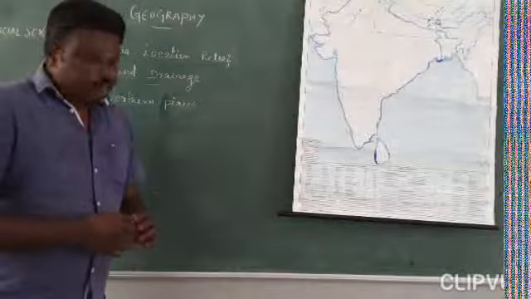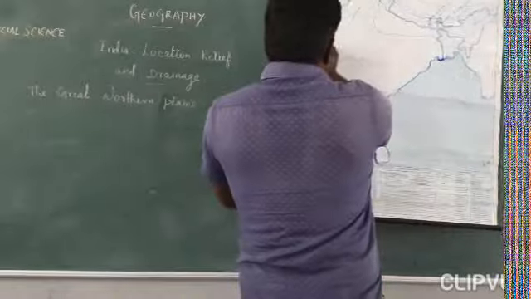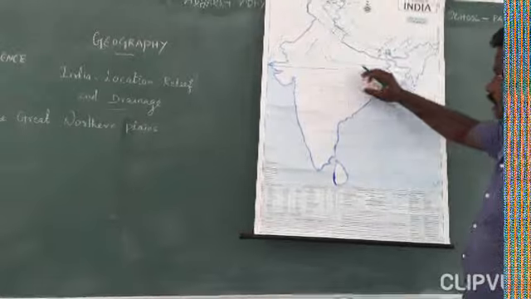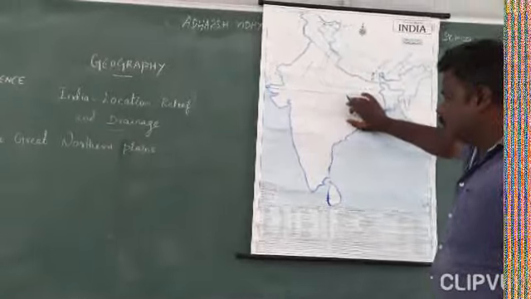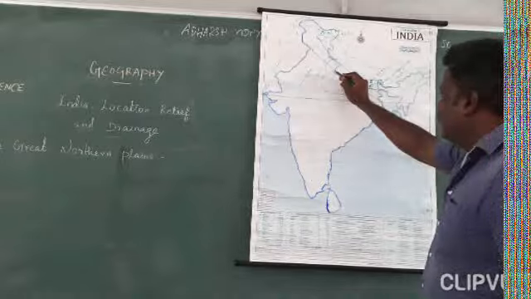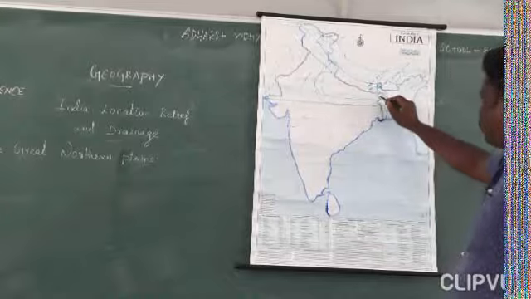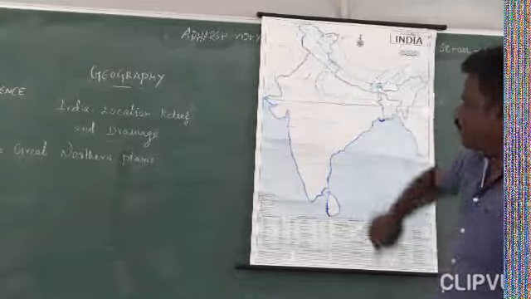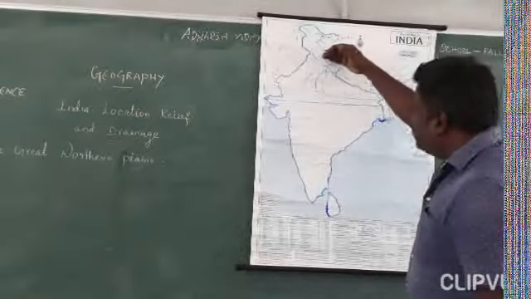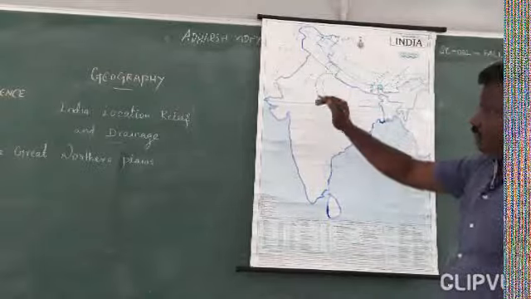Okay, see the map. You can see clearly the Tropic of Cancer dividing the two halves. In the north part, you can see the area that we call the Northern Great Plain. You see, it is south of the Northern Mountains. What are called the Northern Mountains?